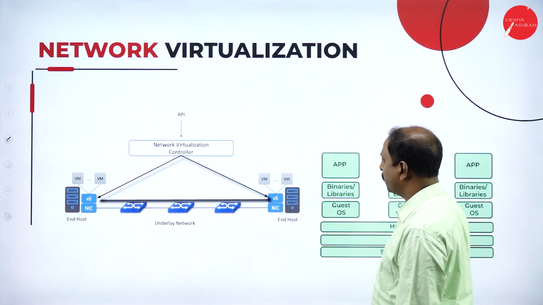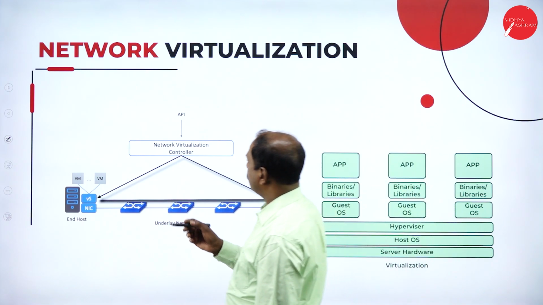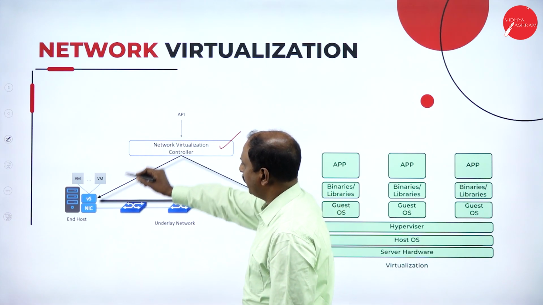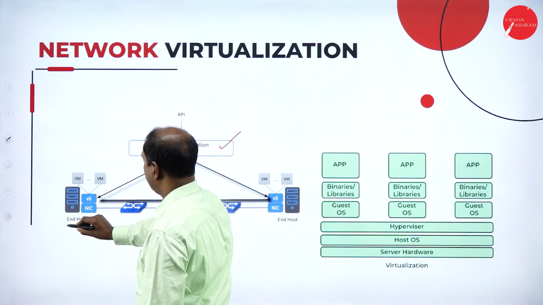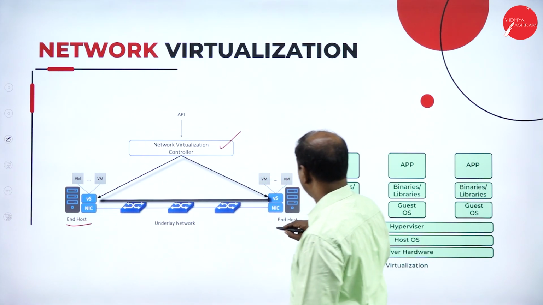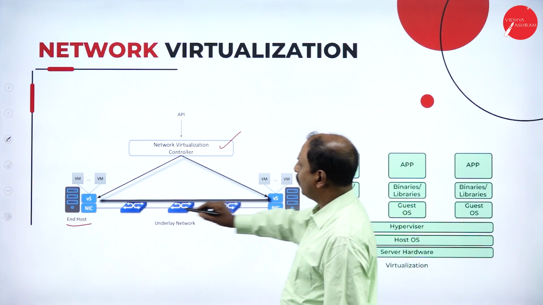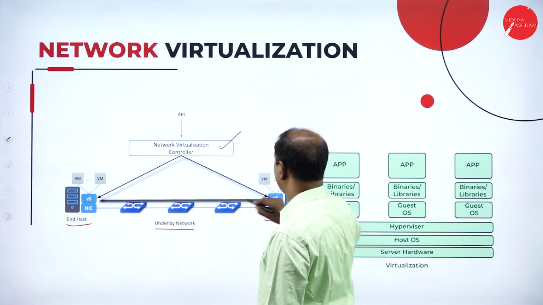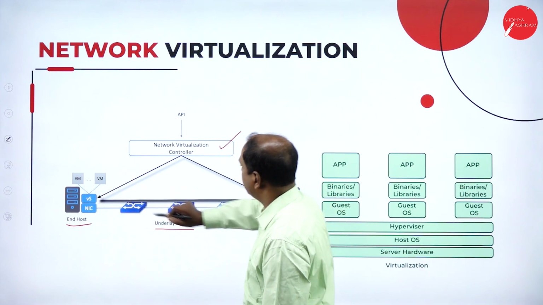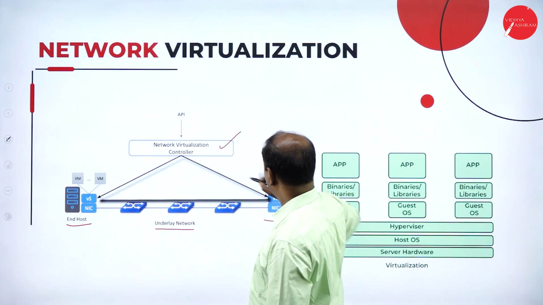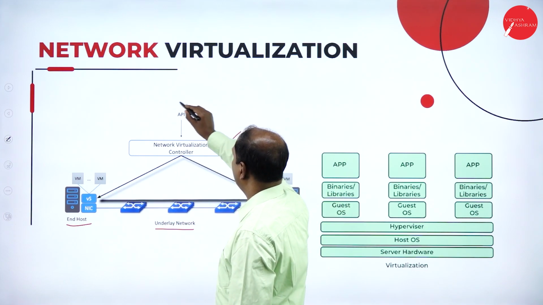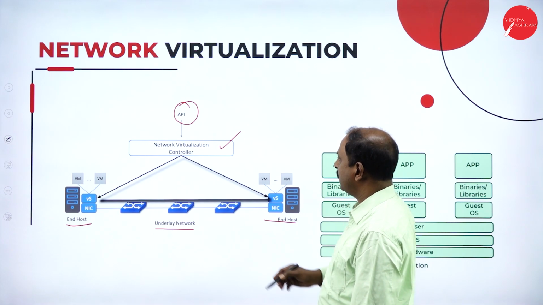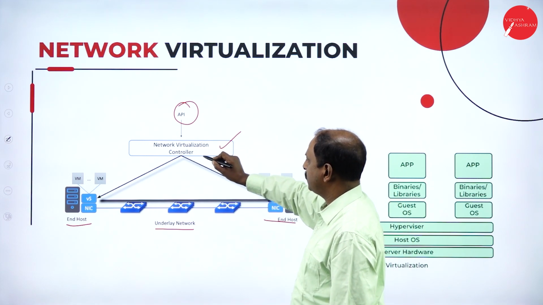Look at one more diagram here. This is the network virtualization controller, and these are all the machines. These are the end hosts, and these are all the underlying network, how the network has been constructed here. These are managed and accessed through an API, application program interface, and this is the network virtualization controller.